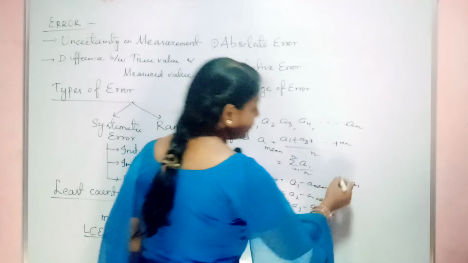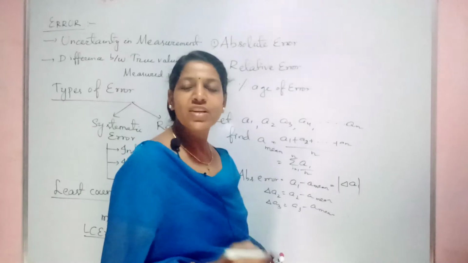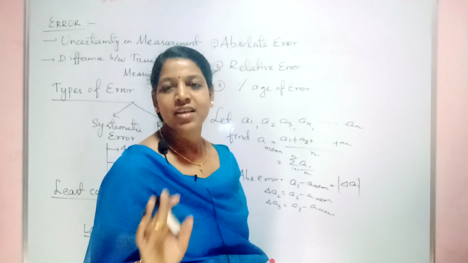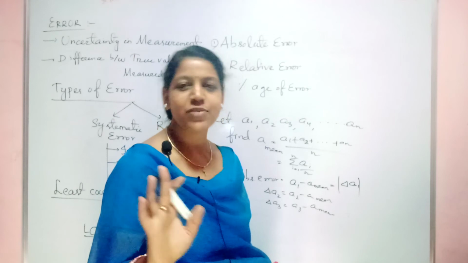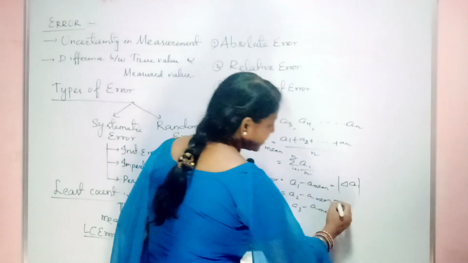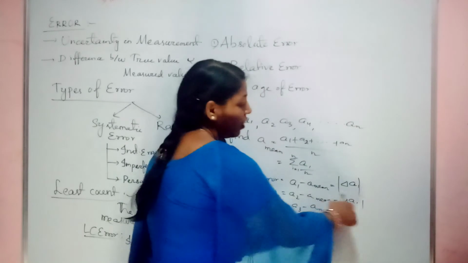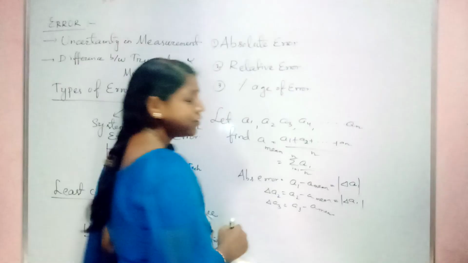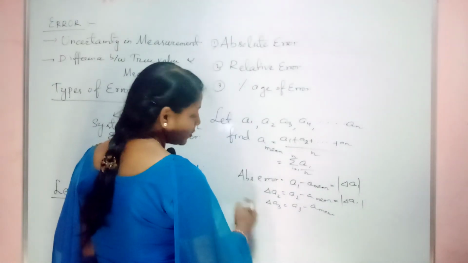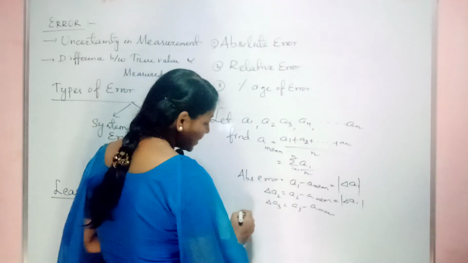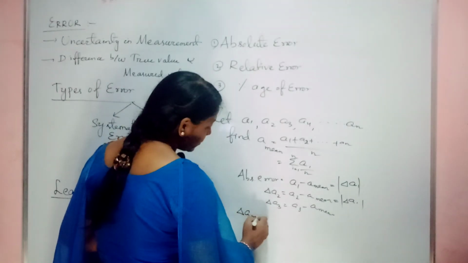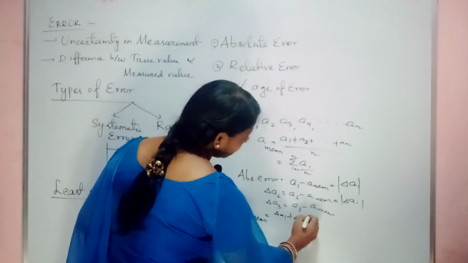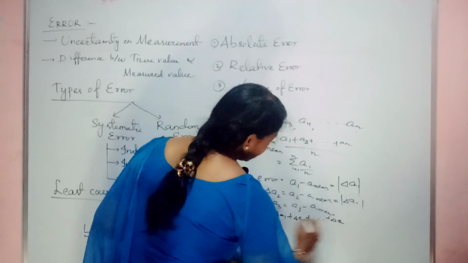So whatever value you got, for example you are getting minus 0.01, you should consider it as plus 0.01. Suppose you are getting plus 0.02, it stays 0.02. Clear? So this symbol is the mod symbol, giving the absolute value. Now you have found the absolute error. Next you find the mean absolute error, the mean of this. So you will do del A1 plus del A2 up to del An divided by n.